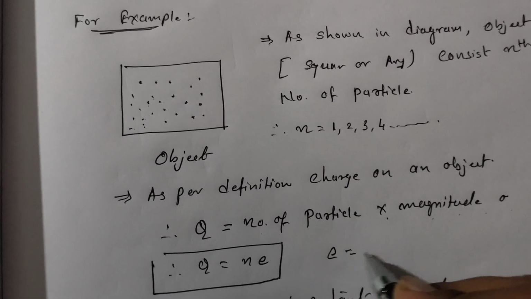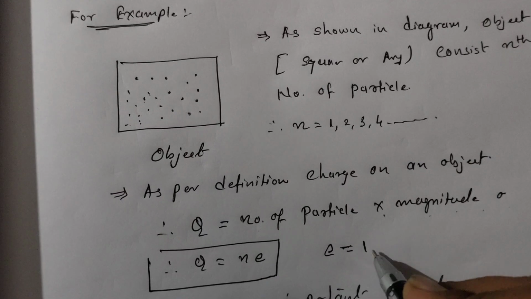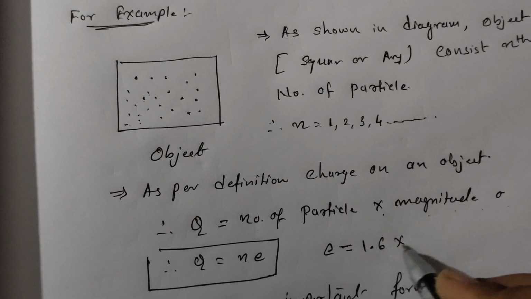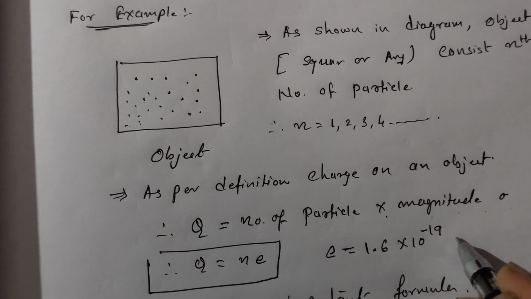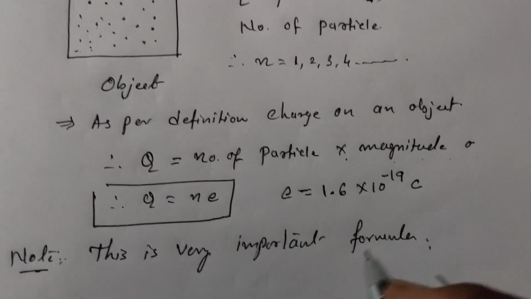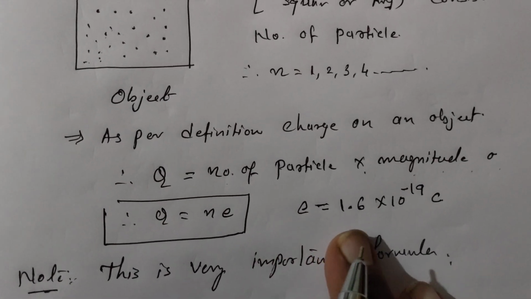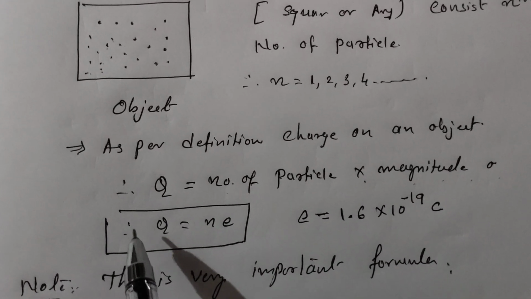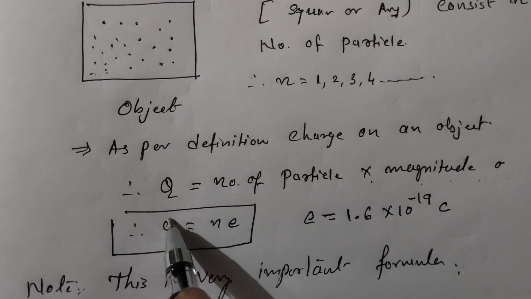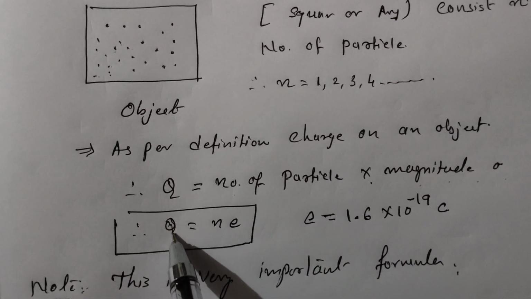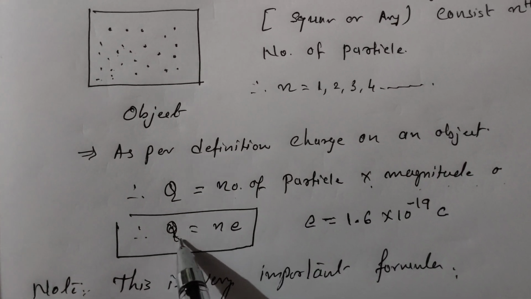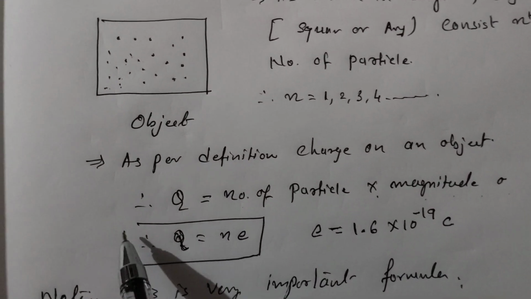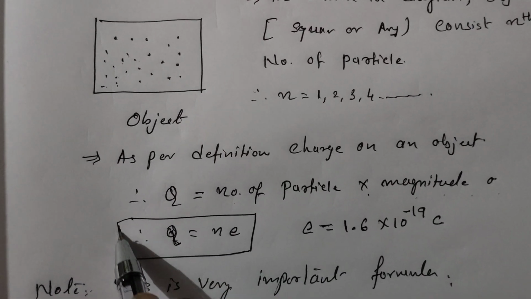equal to, you can take 1.6 into 10 raised to minus 19 coulomb. Okay, remember it is e equal to 1.6 into 10 raised to minus 19 coulomb. Okay, all students please be careful. This is very important equation in terms of theory as well as in terms of numerical. So do not forget this equation.